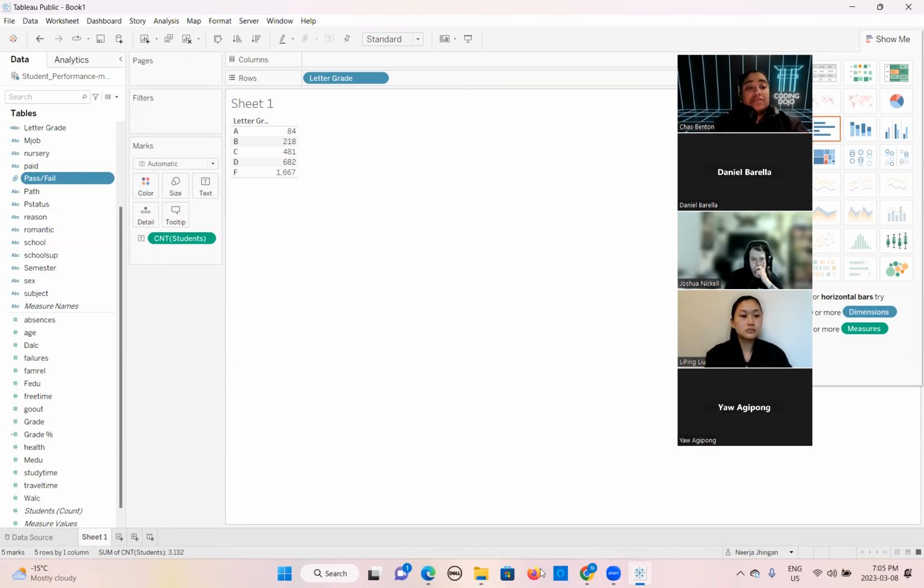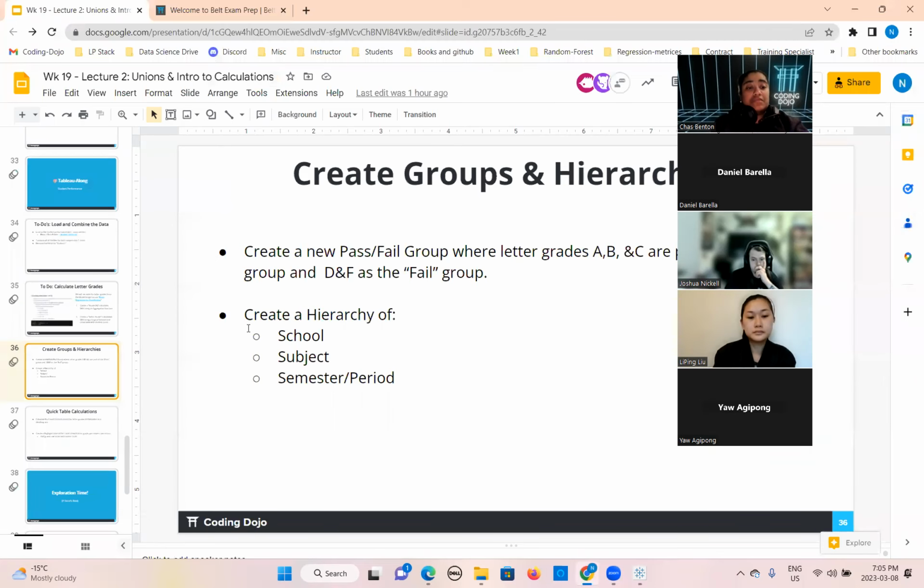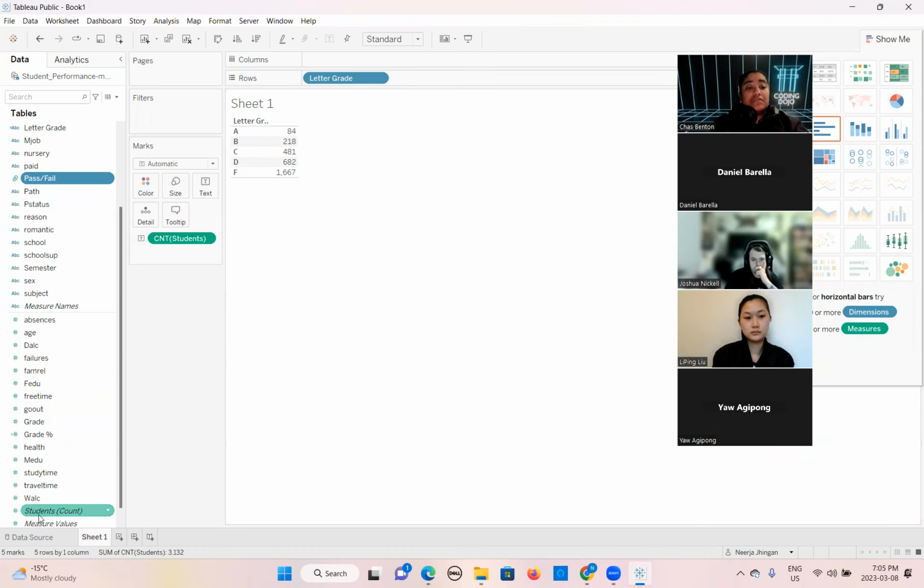Okay, so now what is next? Now we will create a hierarchy of school, subject, semester, so we can use it together. In which school, which subject, in which semester, how many students passed and failed. Okay, so how can you create the hierarchy? A hierarchy is nothing but, we can say, top to down, how things are coming, grouping together.